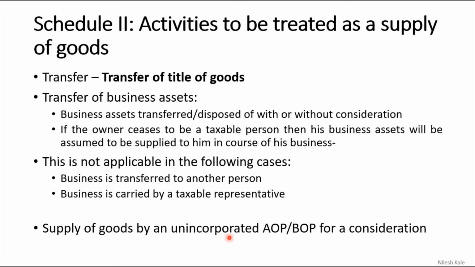So supply of goods by an unincorporated AOP or BOP for a consideration. AOP means association of persons, BOP means body of persons, or you can also call this body of individuals. So supply of goods by an unincorporated, which is not registered, association or body of individuals for a consideration. If you are supplying for a consideration, and that too for such an association or body which is not registered, then that will be considered as a supply.